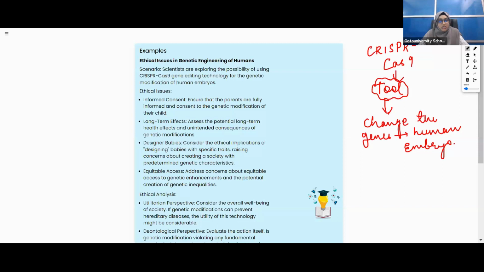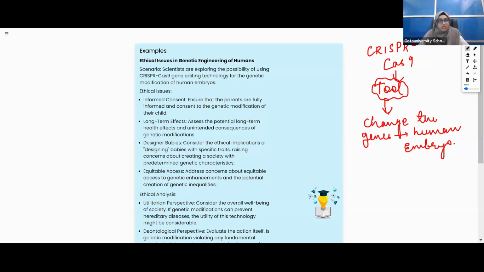This raises worries about whether parents know and whether they agree to it. It also raises the question of whether it's right to design babies with certain traits, and whether everyone can get these changes fairly. We don't know that. Is it clear? To solve these worries, we need to think about whether it's good for society overall.